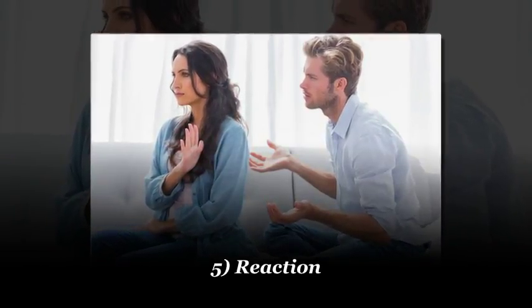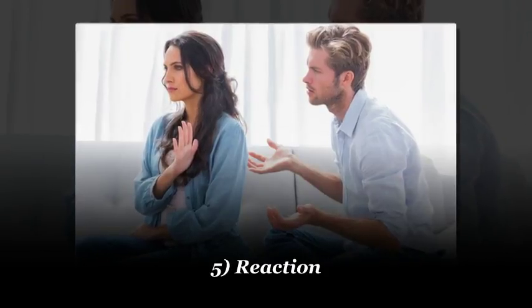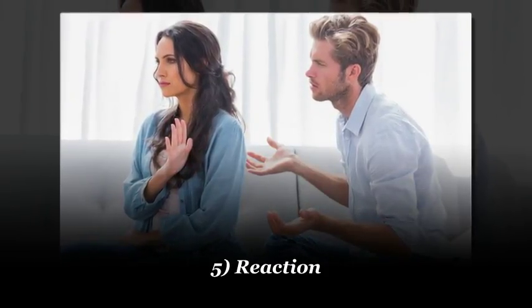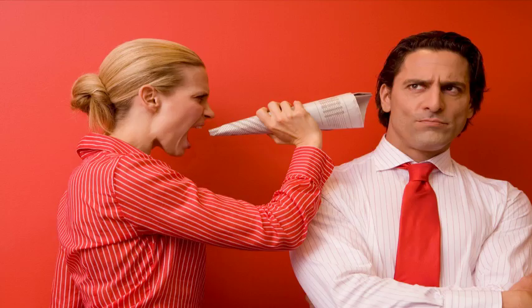Faulty thought process number 5, reaction. Reaction is the urge to do the opposite of what someone else wants you to do. This resistance against others occurs for several reasons. Sometimes we naturally want to rebel against authority. Other times, we just don't want someone else to take away our freedom of choice. And then there are those times we just resist others out of spite.